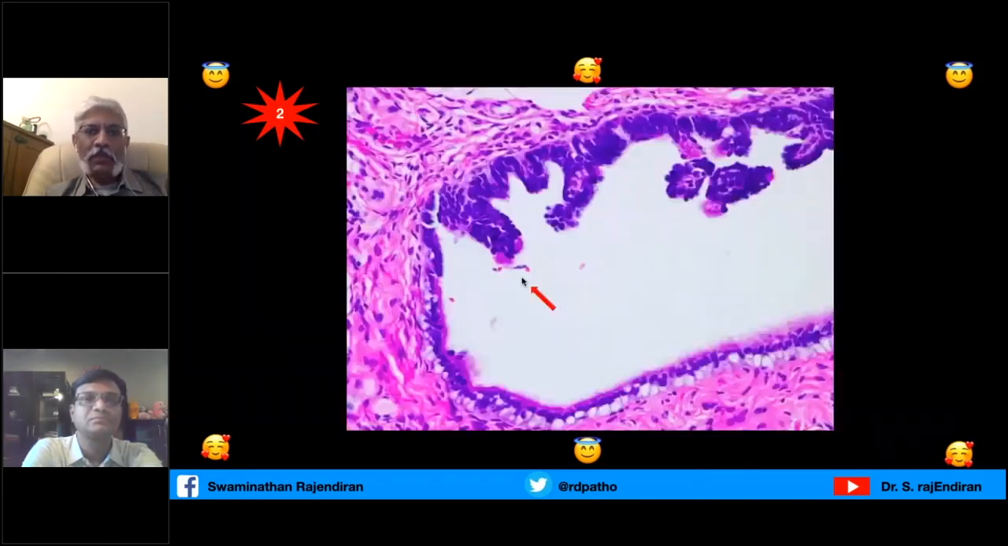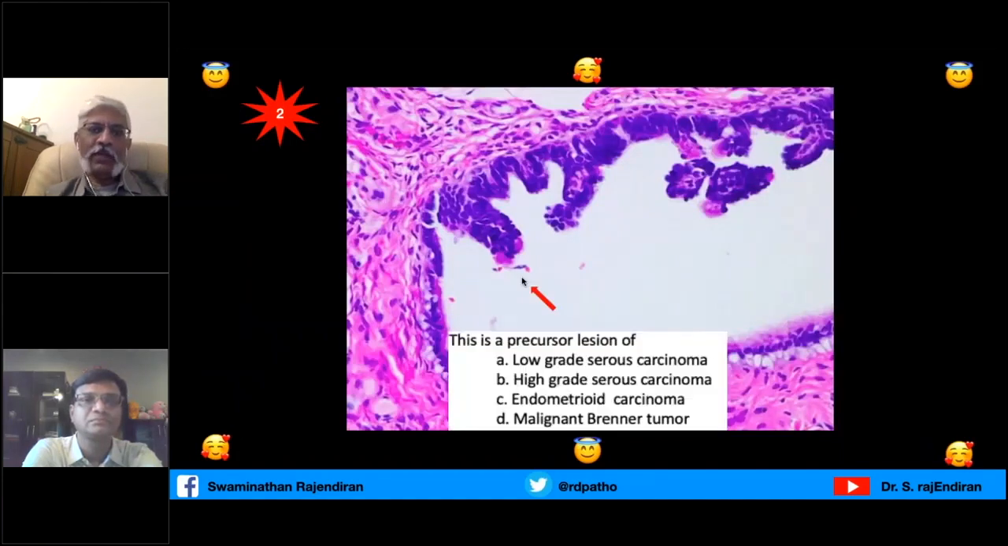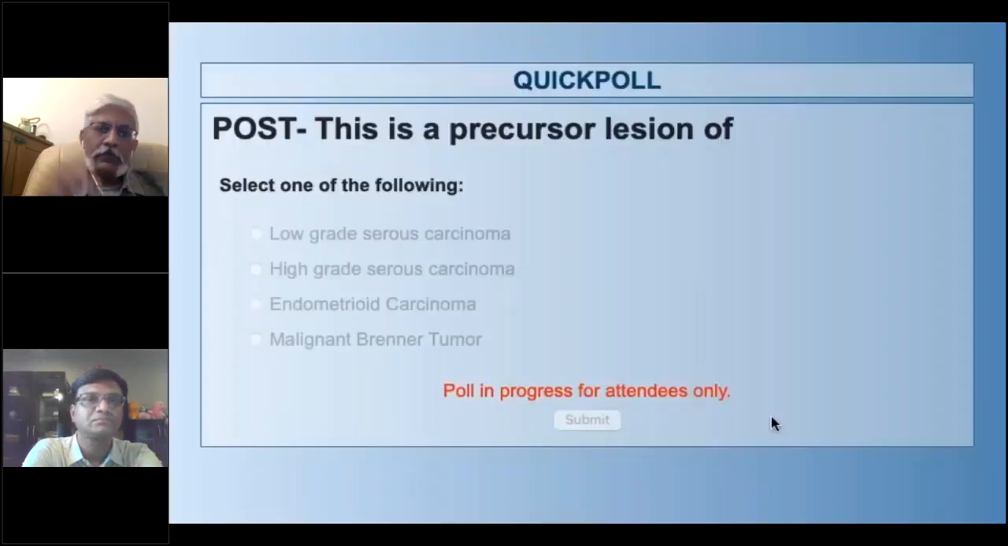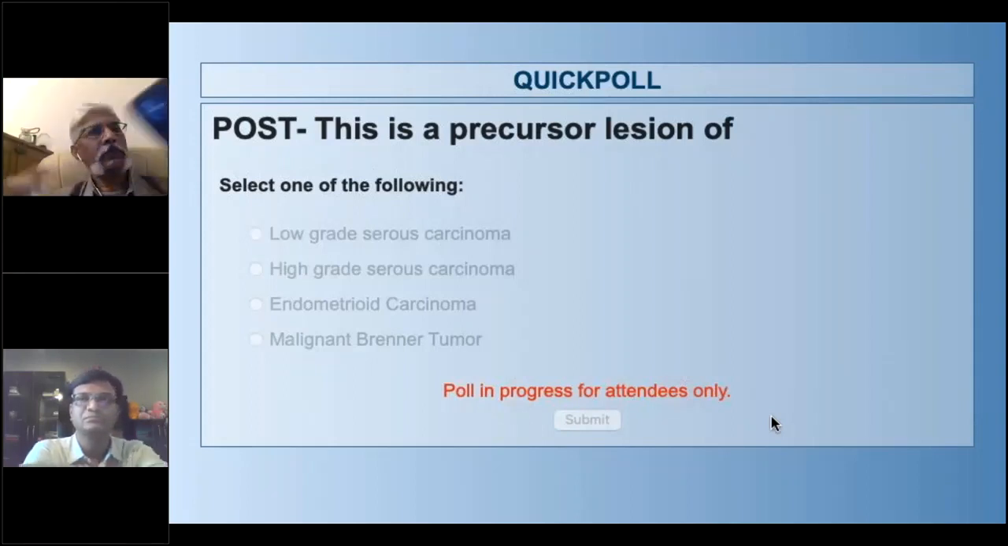Question number 2, Aditya. This is the precursor lesion of what? I think you all have seen this slide before. Take a close look at it, and I will launch the poll now. Closing the poll in 3 seconds.